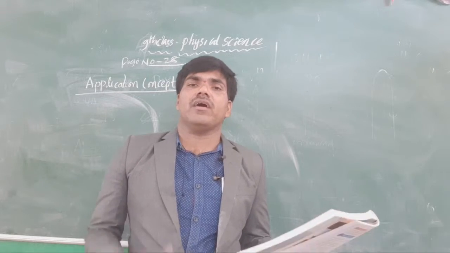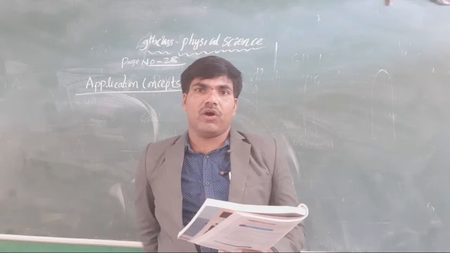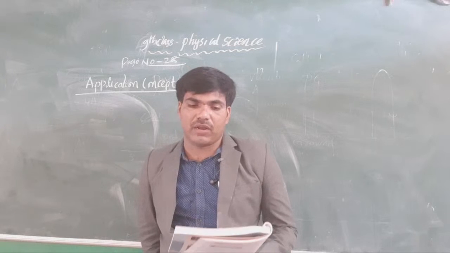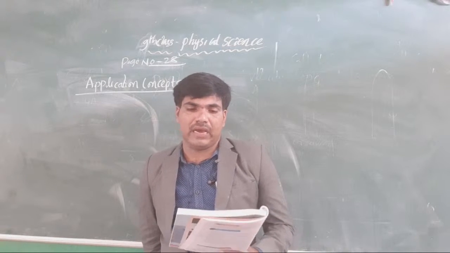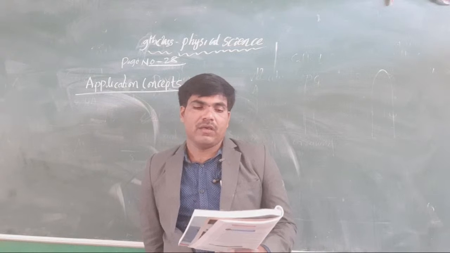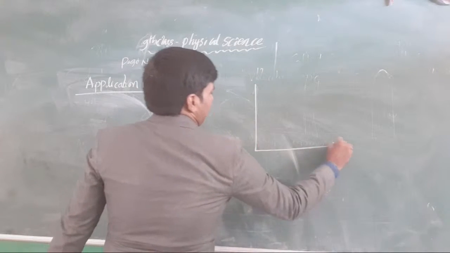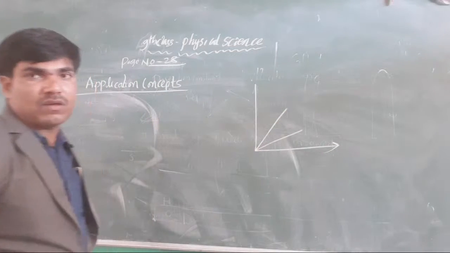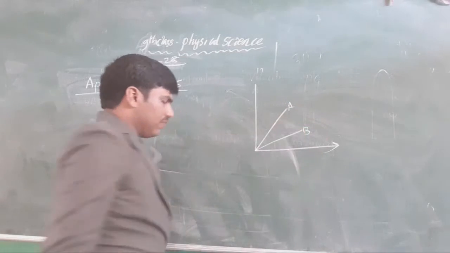Here in these graphs we consider only a body. In the above figure, distance versus time graphs showing the motion of two cars, A and B, are given. Which car moves fast here? One graph is given like this, another one is given like this. A is given here, B is given here.